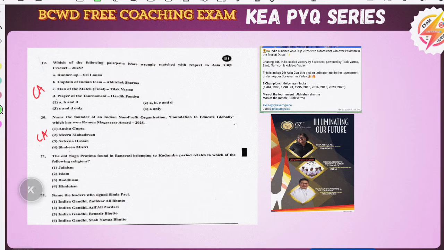Okay, we will see which of the following pairs are wrongly mentioned. Asia Cup. See, in our Telegram channel, we already mentioned on the date of India's win that this question can be framed. So it has been framed. We are working with quality content, 100% based on our experience. These things you must remember. This is the 9th Asia Cup title, 9 championship titles by Team India. We have won 9 titles.